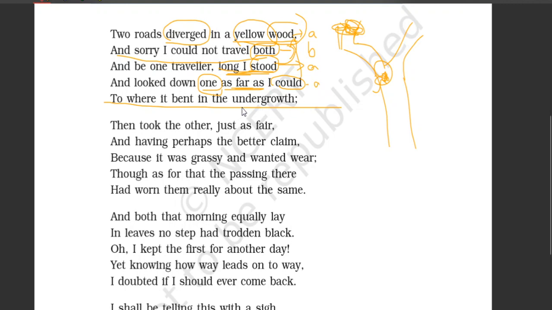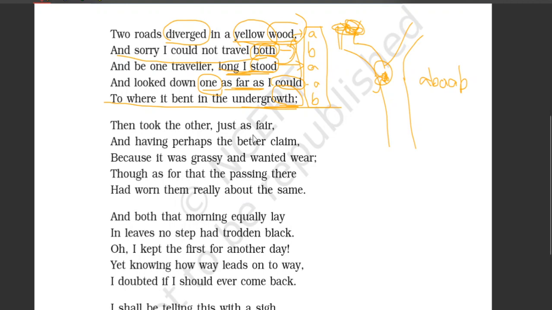And next, undergrowth. Growth is rhyming with both. So we're gonna give here B. So the rhyming scheme of this stanza is A B A A B. The first line, third and fourth lines rhyme together, and the second line and the last line of the stanza rhyme together. This is the rhyming scheme, and the same rhyming scheme follows all the 4 stanzas in this poem.